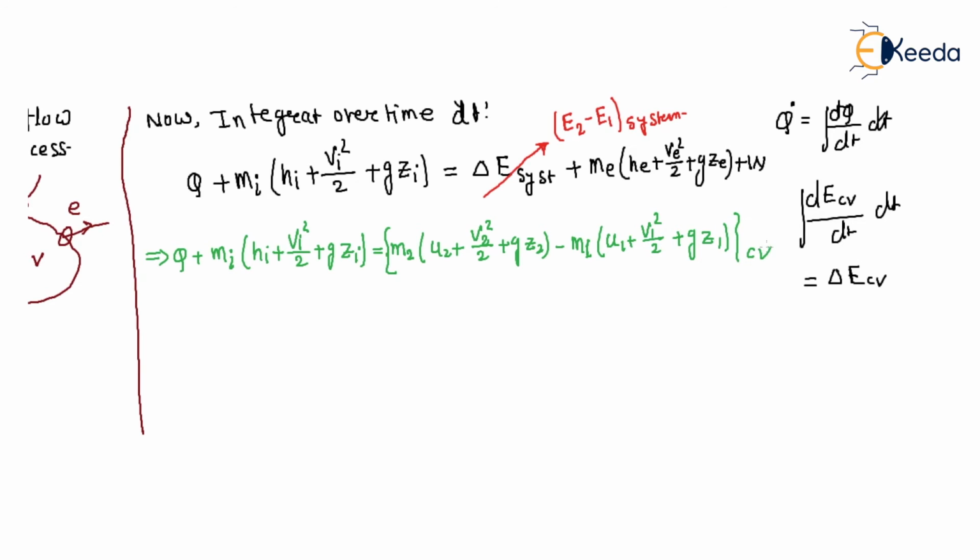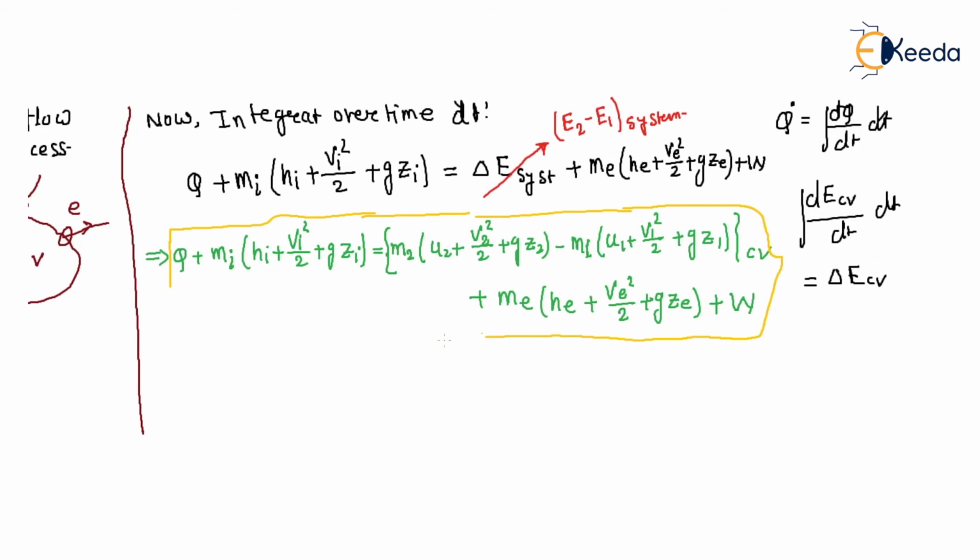This is your control volume mass, plus m e (h e plus V e square upon 2 plus g z e) plus W. And this very important equation is called the uniform state uniform flow equation.